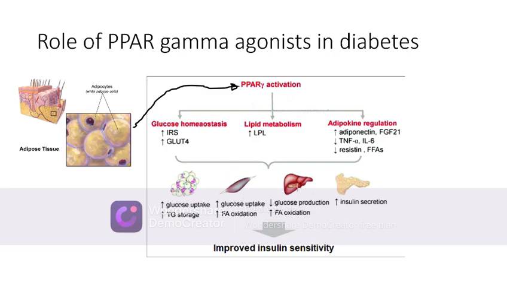There is an increase in glucose uptake at the muscles and in the adipocytes. In the adipocytes, there is an increase in triglyceride storage, and there is an increase in fatty acid oxidation at the level of the muscles and the liver. And by these mechanisms, they will improve the sensitivity to insulin.